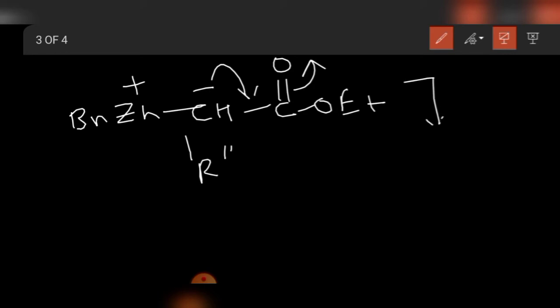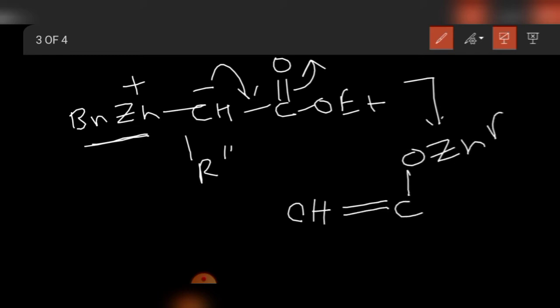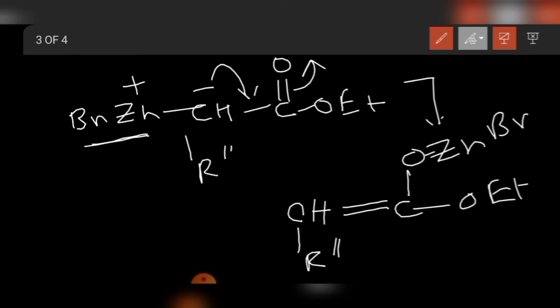So this O negative now captures ZnBr and it forms the O-ZnBr compound with OEt and R double prime. This O-Zn bond is also an ionic type of bond, so a positive charge and a negative charge can be assigned.